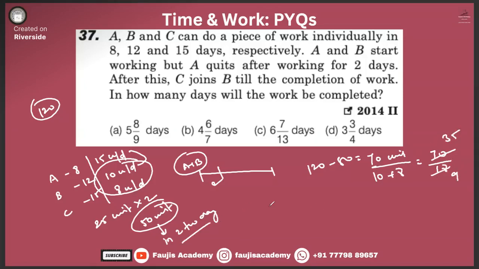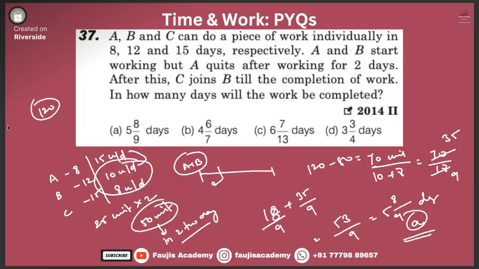So how many total days were required? 2 plus 35 by 9. Okay, right? That means 53 by 9. Okay, how much is that? Option A is the correct answer.